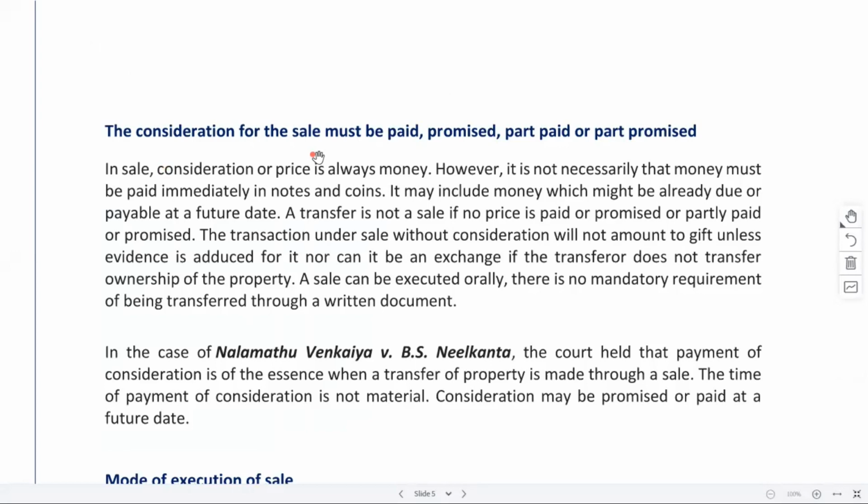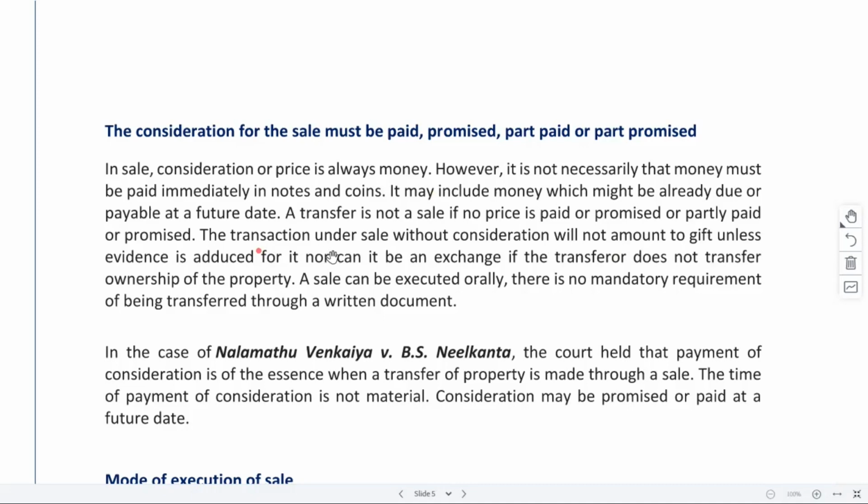remaining part, maybe there is some promissory note, maybe some check issued with a forward date, right? It might be I'm putting a date of January 2022, like that also I may do. Those also would be valid. Similarly, part promise, part pay. This is clear only, right? From the definition it is coming.